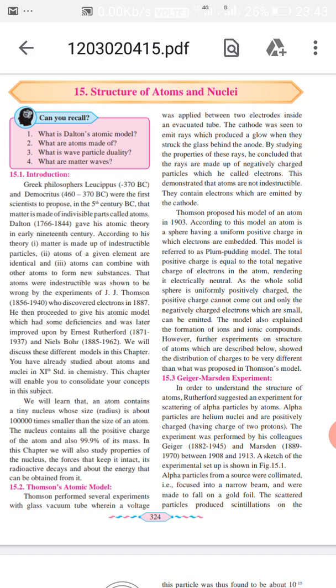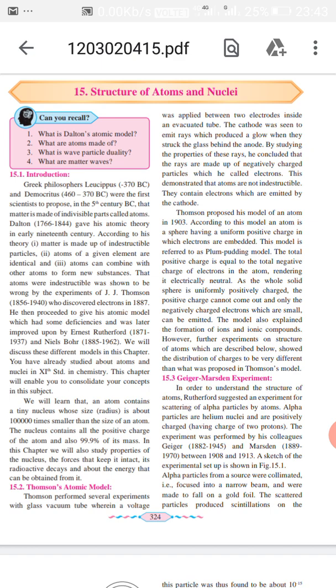After that, what he discovered is that the atom is nothing but a sphere having uniform positive charge outside and equal negative charges inside. So he discovered that the atom is neutral by charge. So this was his study.